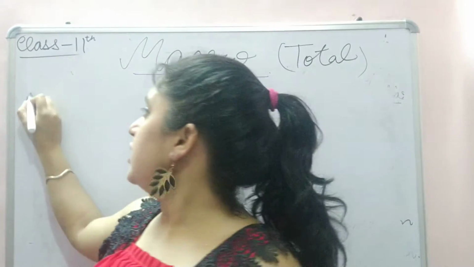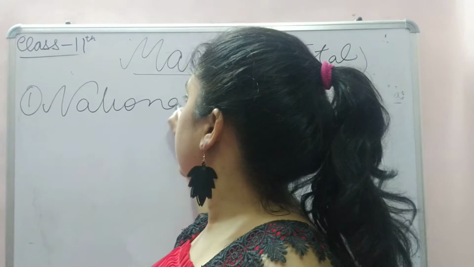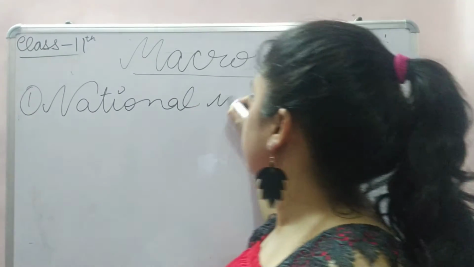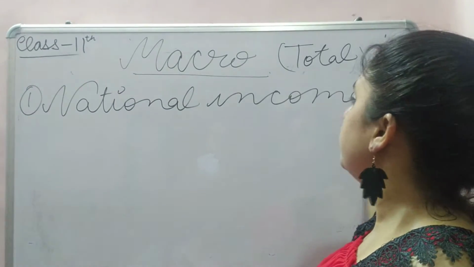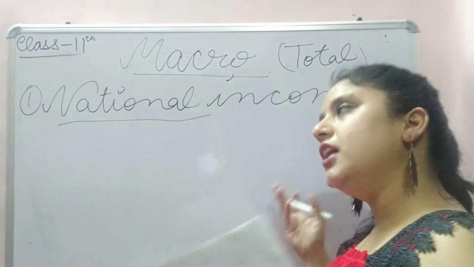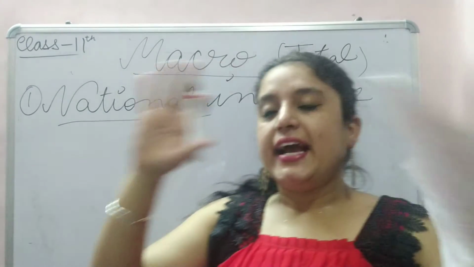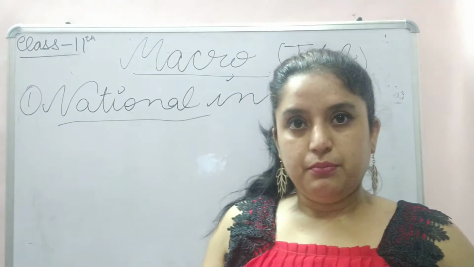The first thing we are going to study is national income. Since the name is national income, you can understand it is the income of the nation. In simple words, income of the nation.